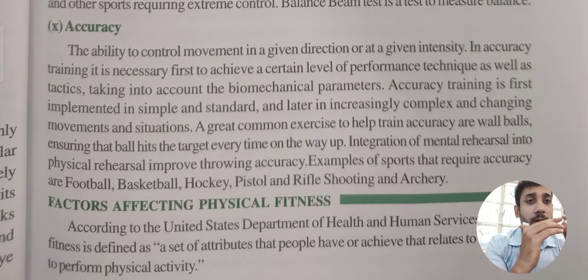We place a target on the wall, thereafter you need to throw the ball at the target, and that is called your accuracy. So these are throwing accuracy. Examples of sports are football, basketball, hockey, pistol and rifle shooting, and archery. These are the types of accuracy.